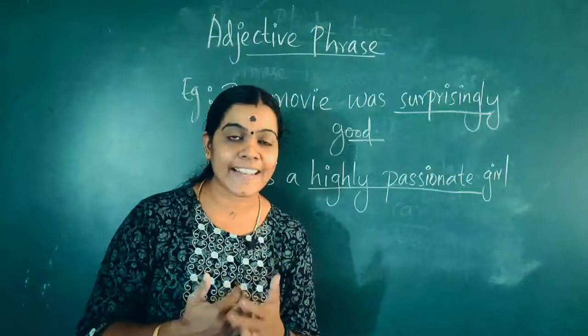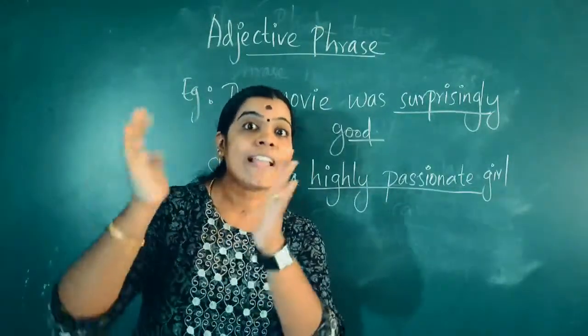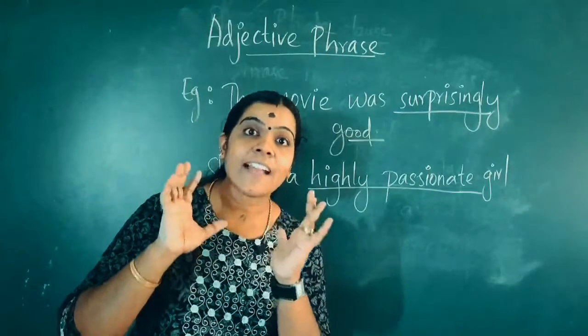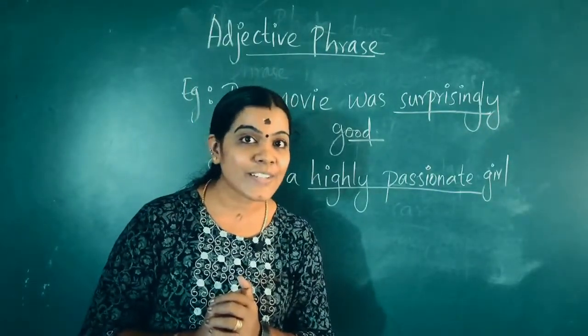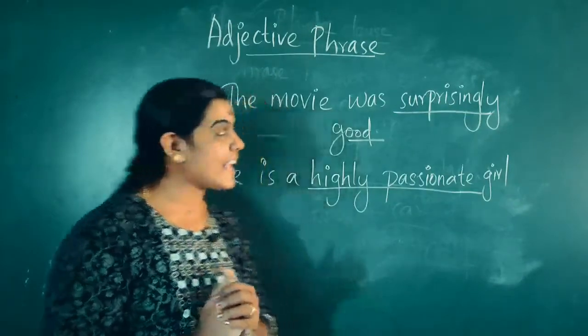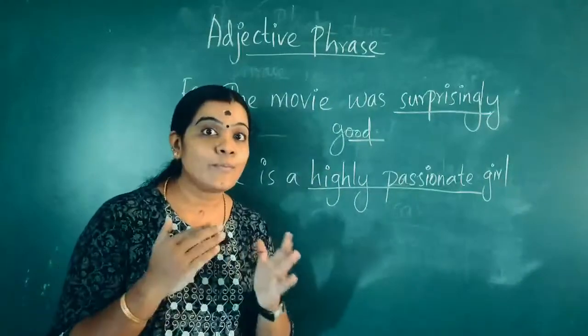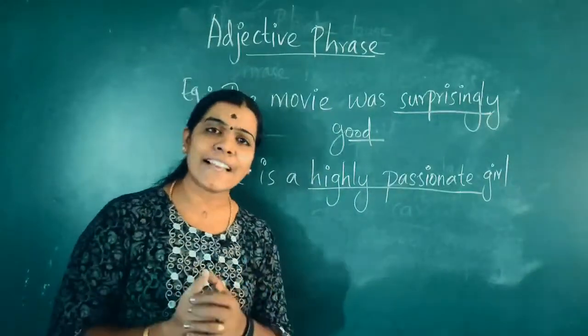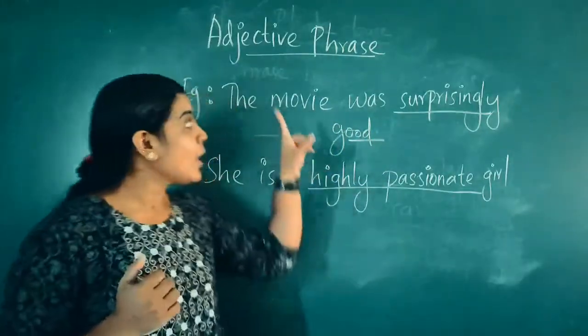Not much complicated. A word that modifies a noun in a sentence is an adjective phrase. Okay, so we can see what an adjective phrase is with examples. The movie was surprisingly good. So this sentence is giving more importance to what?